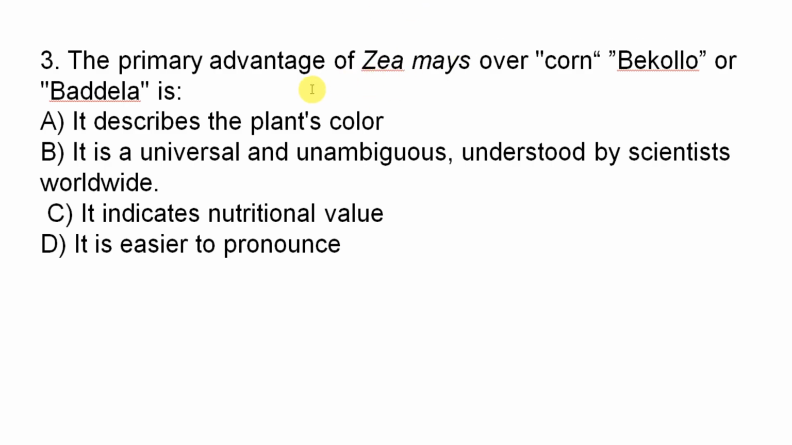Maize. This one is the scientific name of what? Corn. Or the scientific name of what? Bekola. Or the scientific name of badella. So what's the advantage of maize instead of saying corn, bekola, or badella? Corn in English, bekola in Amharic, badella in Afan Oromo or Sidaminya. So which one is the correct answer?